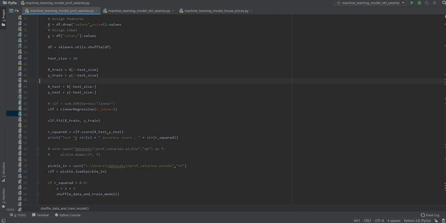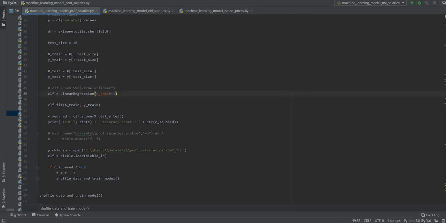In the other one we are going to use, I think, decision tree. We're not going to use support vector machines, but I think we'll just touch on that. But you can choose which one works best for you. Here we have support vector machine, but we're not going to use it for this one. You can do it and see if your results are better, but this one yielded the best results for me.